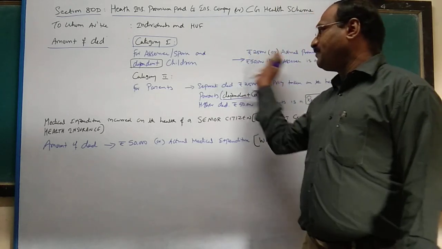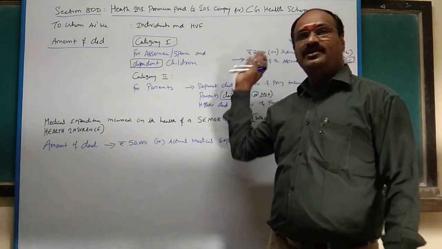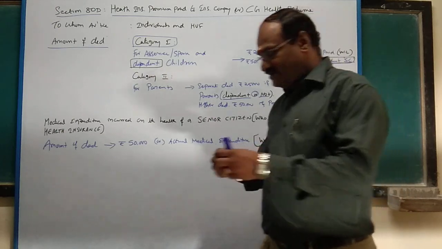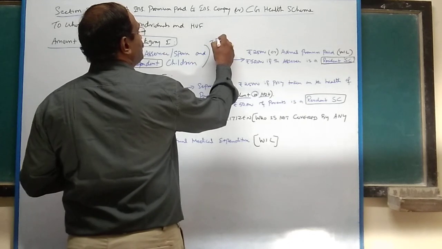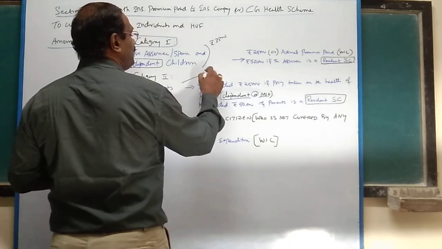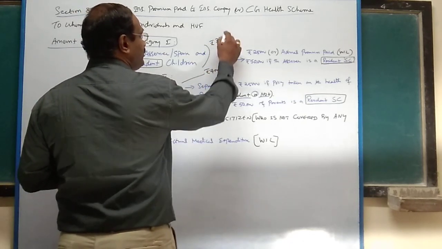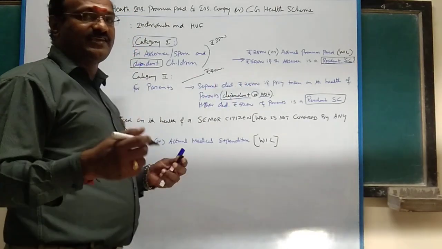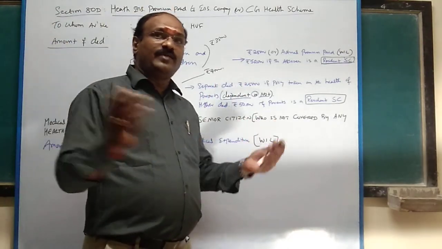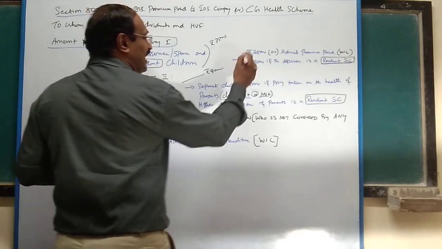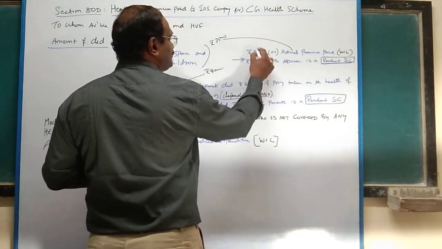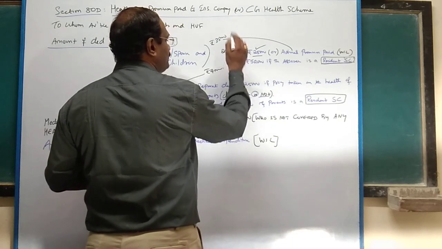Repeat, 25,000 is separate. 25,000 is totally free. Listen carefully. Suppose you pay 35,000 for yourself and 40,000 for your parents. So total 75,000. Sir, shall I claim the entire 75,000 as deduction? The answer is no. Reason: actual premium paid or 25,000, whichever is less, so here 25,000.